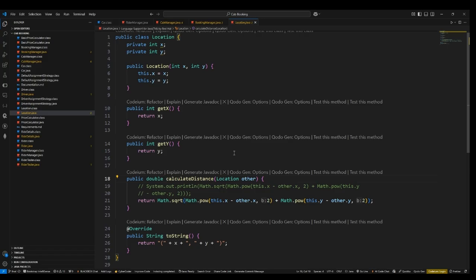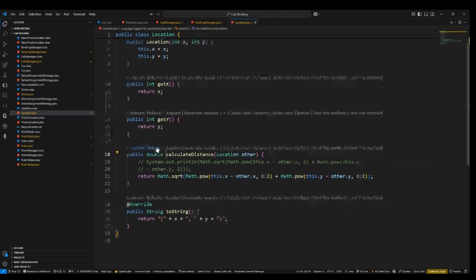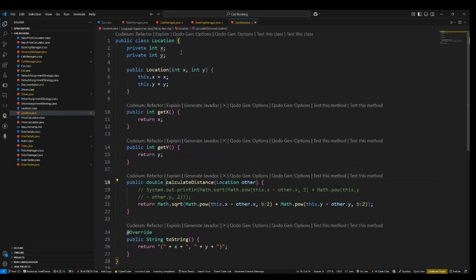And calculate distance is used to retrieve the distance between those 2 points, the rider and the cab. The same distance is used to check which driver is available closer to the rider. That comes from this location object, and all the locations that are handled in these classes are in the location object itself. By using this class only it was possible. That's why I created this class.